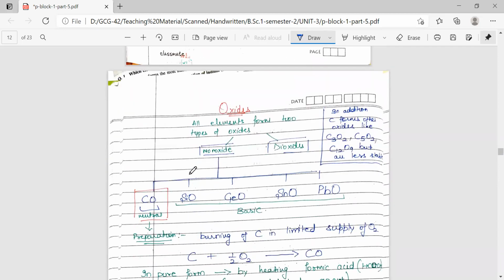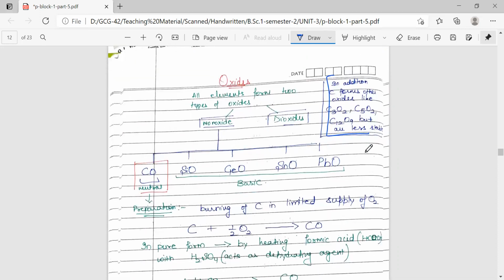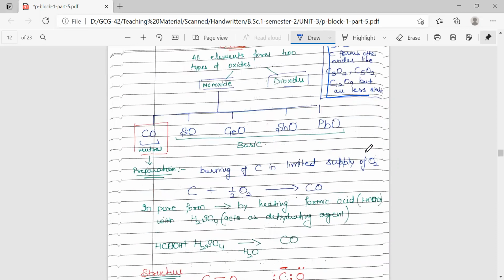So for group 14, we have monoxides also and dioxides also. The only member is carbon, which is having additional oxides, but these oxides, that is C3O2, C5O2, C12O9, are not very much stable, so very less studied. We'll be discussing here just the monoxides and the dioxides. Now, starting with the monoxide, first we are discussing carbon monoxide.